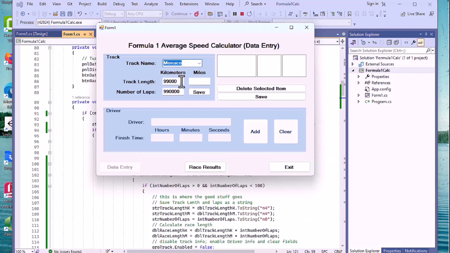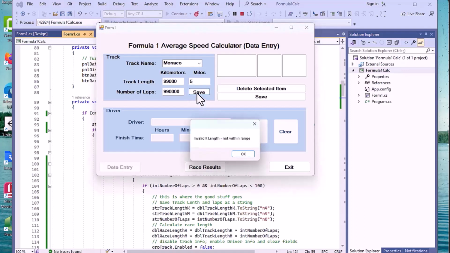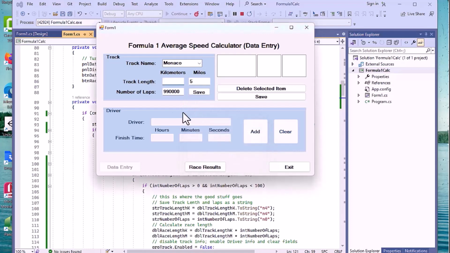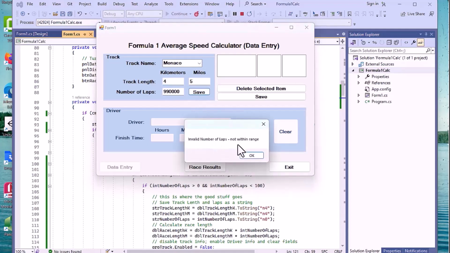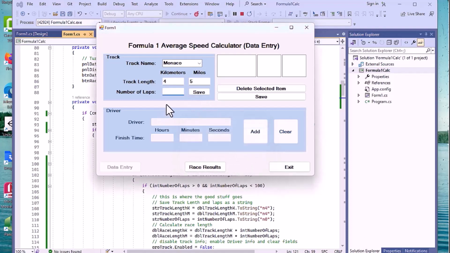Now let's look at the miles. We've got Monaco in there now, so we can go ahead and do a save. And it likes our length here, but it doesn't like the M length. Invalid M length. So we're going to put in, let's put in 5 here. And do a save. And it doesn't like the K length. Okay, not within range. Okay, let's fix the K length here. It puts us in our focus there. We'll make that 4. Yeah, 4 is fine. Save again. Doesn't like number of laps, not within the range. So it's testing all this kind of stuff, clearing it out for us, allowing us to put in 53. Now we can do a save, and it's in place.